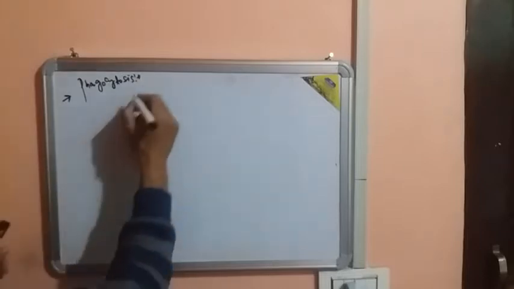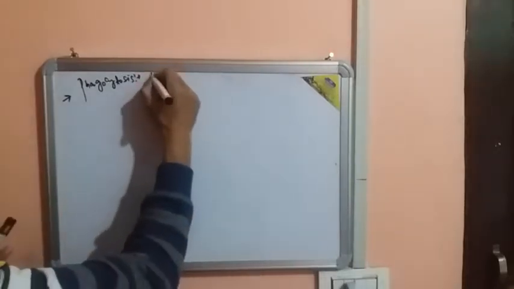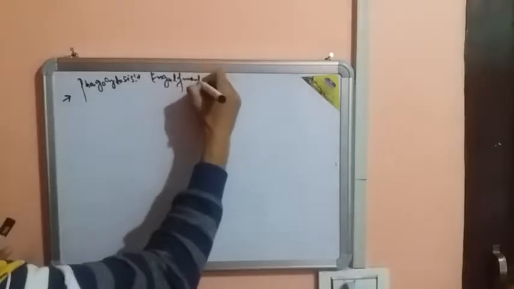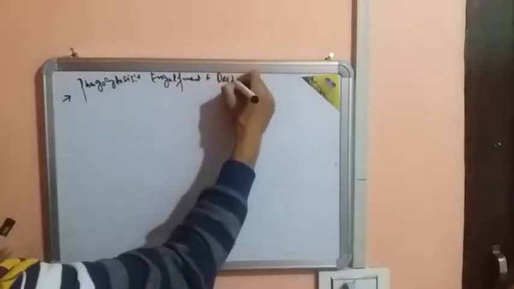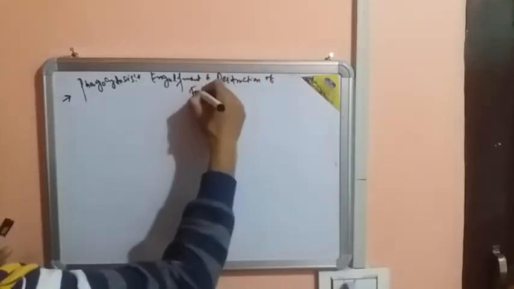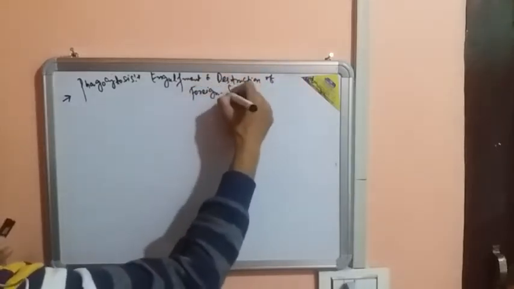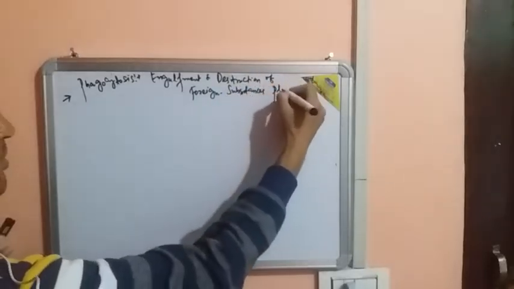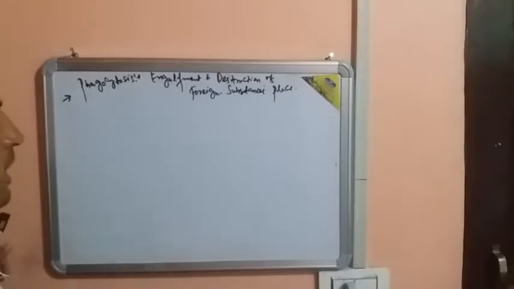Now, what does phagocytosis mean? Phagocytosis is basically a process in which the engulfment and destruction of foreign substances takes place. Those foreign substances are basically called antigens.